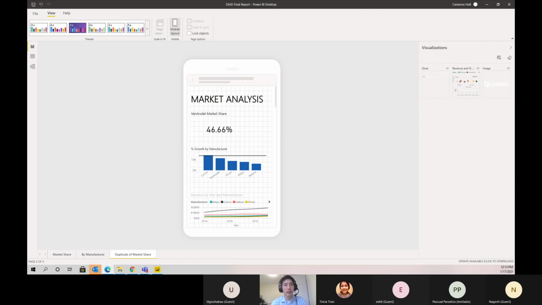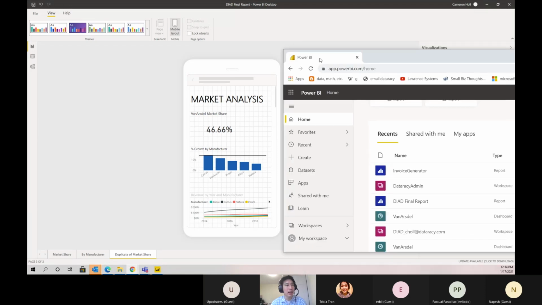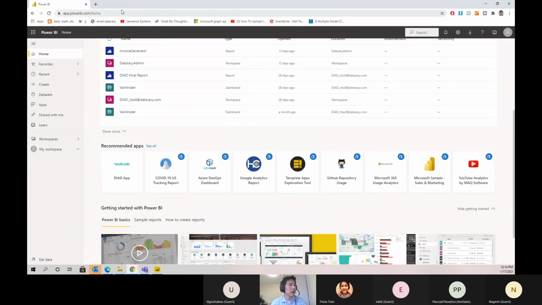That's fine too. So if you have not already signed up for a Power BI account, go to this link here. I'll provide it in the text and go ahead and sign up for a Power BI account. And if you've not already opened app.powerbi.com, please go to your browser and type in app.powerbi.com. So here, can you guys see my screen? App.powerbi.com, and it should navigate here. You might have to log in and go ahead and do that.